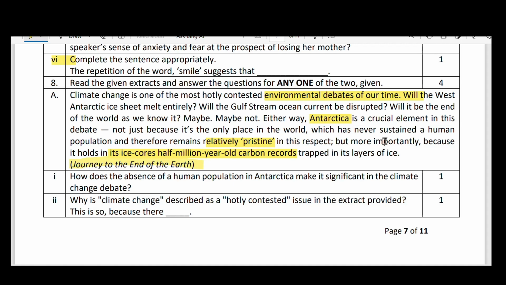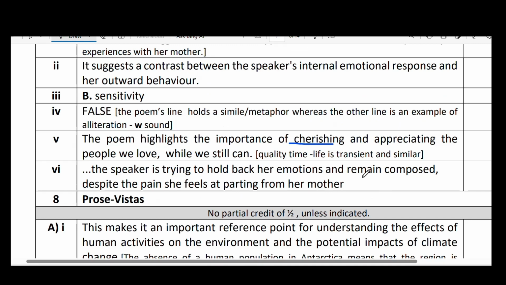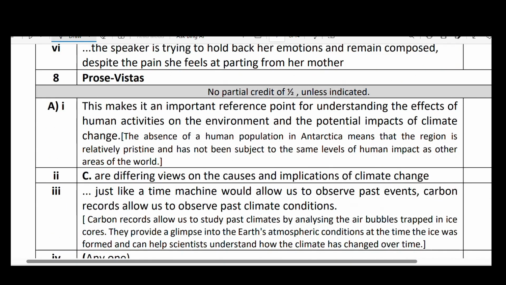What makes the absence of a human population in Antarctica significant in the climate change debate? Here is the answer.